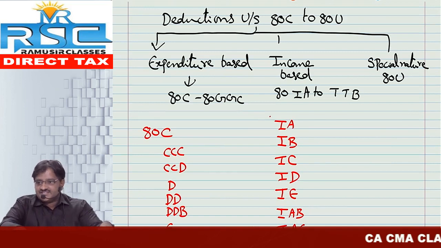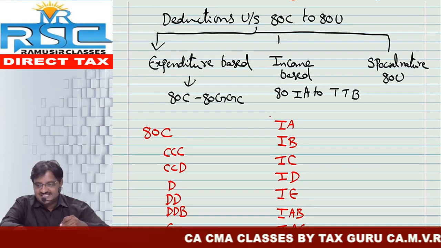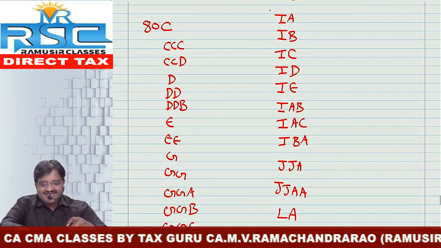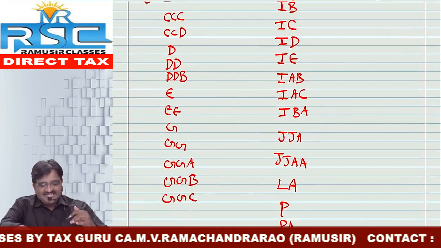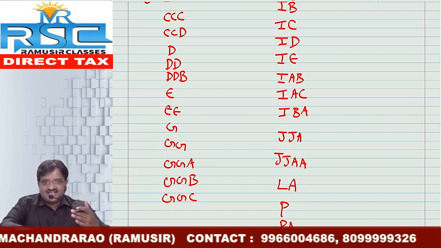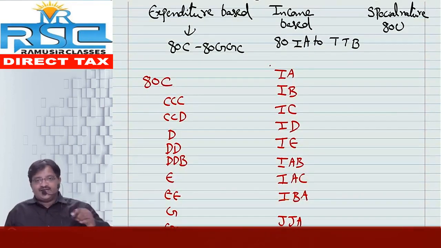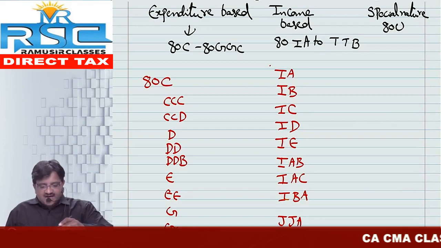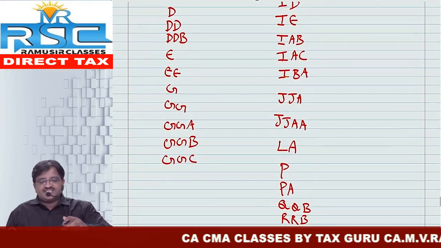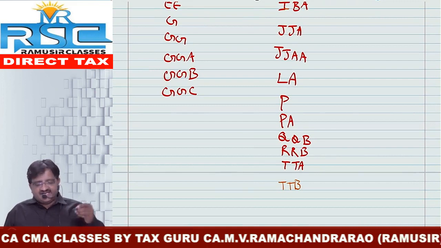Friends, now the deductions are as follows. First one is expenditure based deductions covered under sections 80C to 80GGC, that is 80C, 80CCC, 80CCD, 80D, DD, DDB, 80E, 80EE, 80G, GG, GGA, GGB, GGC. These are the sections. Whereas income based deductions are as follows. Friends, now income based deductions: 80IA, IB, IC, ID, IE, IAB, IAC, IBA, JJA, JJAA, LA, P, PA, QQB, RRB, TTA, TTB.